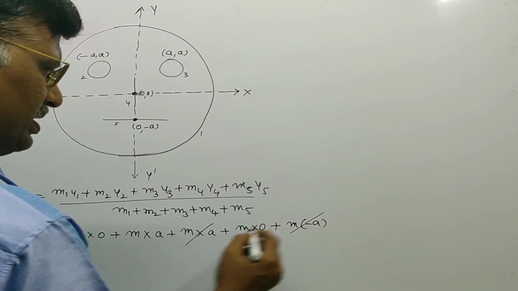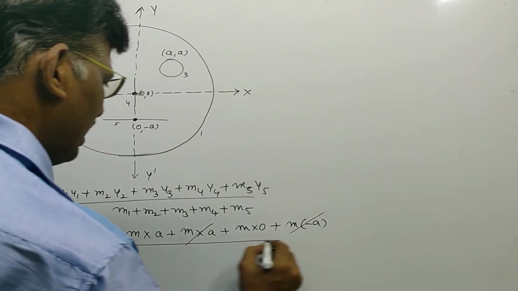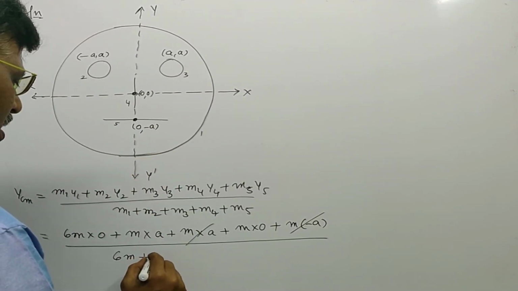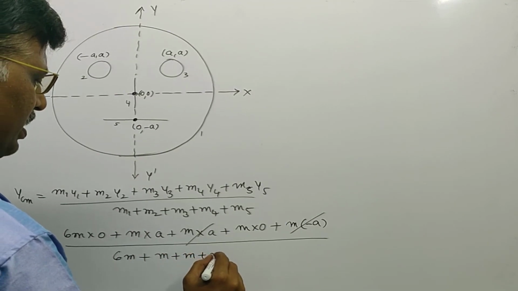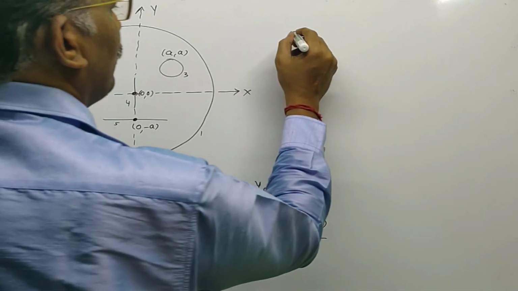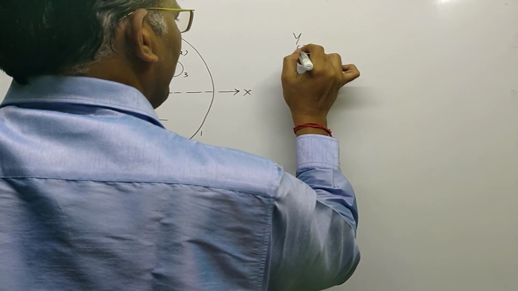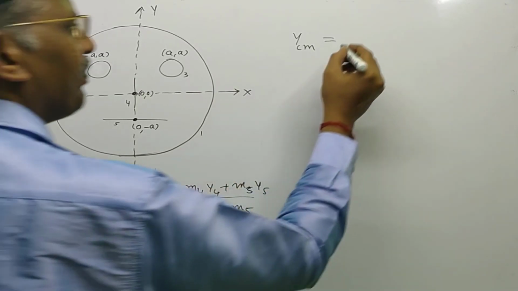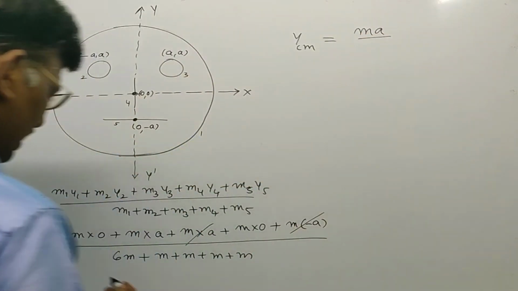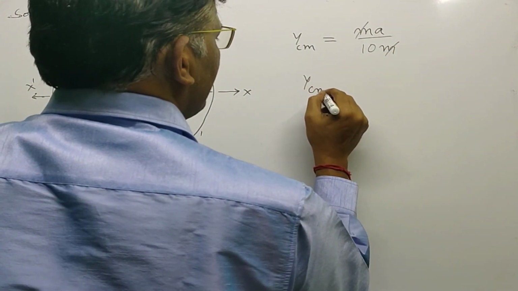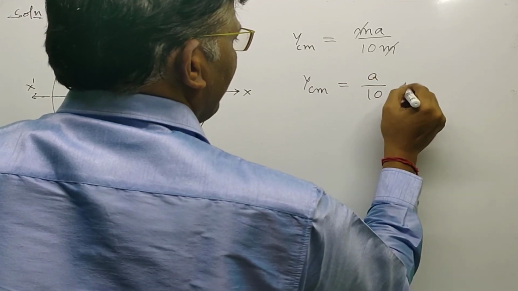See here, plus MA minus MA cancel in the numerator, and divided by the denominator. Outer line ink mass 6m and all inner m plus m plus m plus m. So total 6, 7, 8, 9, 10. Numerator MA. So therefore YCM, the y coordinate of center of mass of this drawing, can be written as numerator MA divided by denominator 10m. m, m cancel. So YCM, the y coordinate, is equal to a divided by 10.